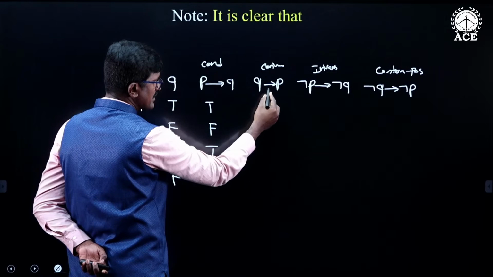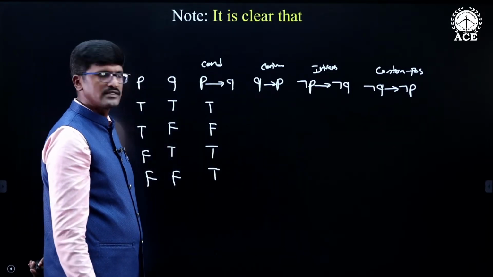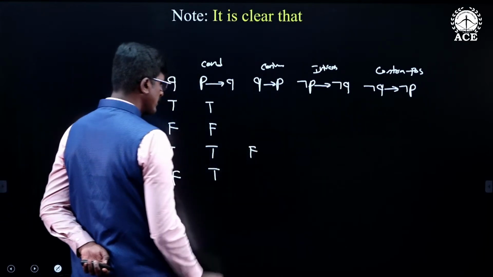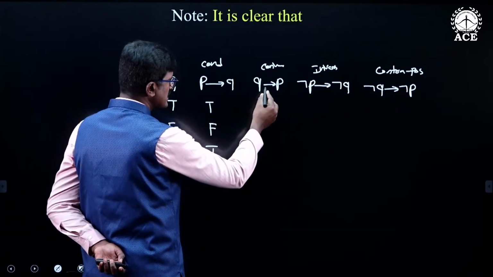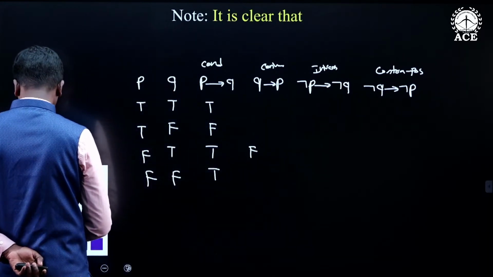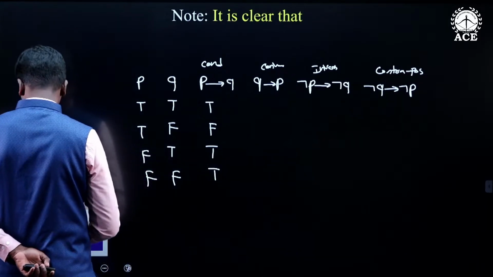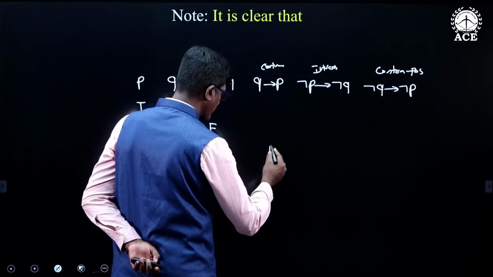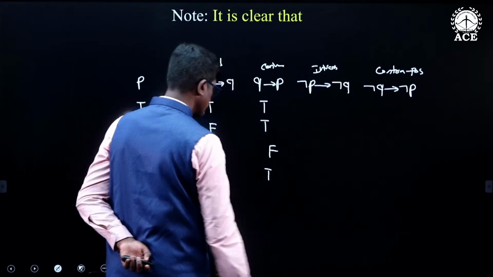It is false when LHS Q is true and RHS P is false. So in the third case, the LHS Q is true and RHS P is false. Therefore it is false in this case only. In the remaining 2 cases, it is true.